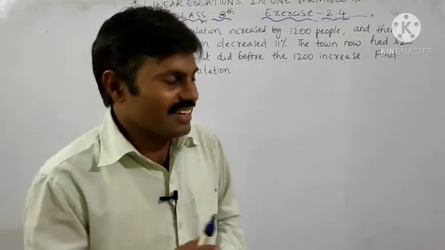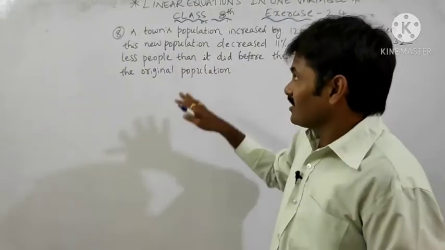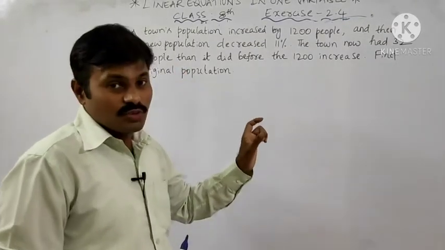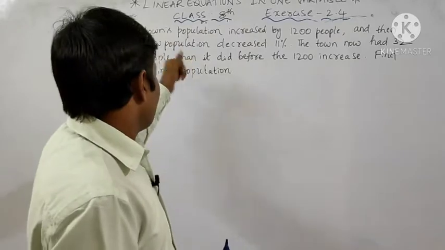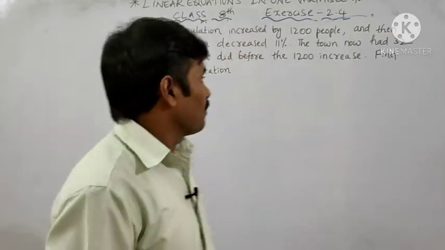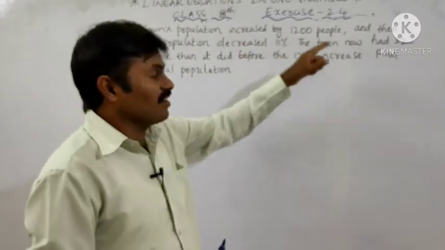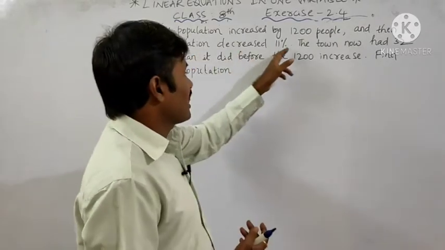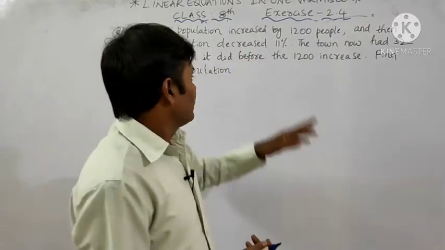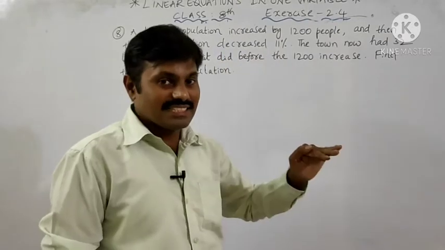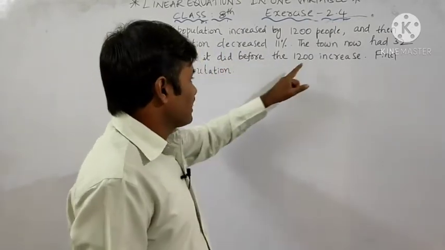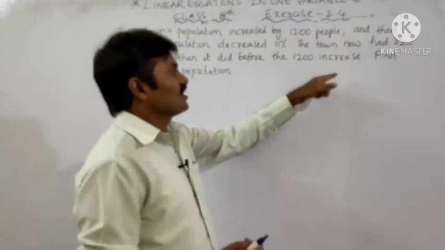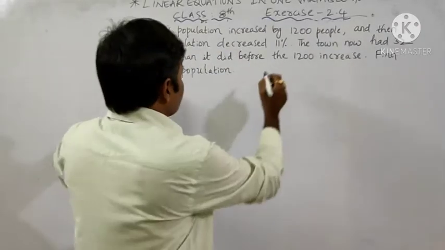Okay, now see, this is the last problem in this exercise 2.4. This question is related to population. A town's population increased by 1200 people. Increased means more than. And then this new population decreased 11%. After that what happened? 11% is decreased. Okay, this is the first sentence. Next, the town now had 32 fewer people than it did before the 1200 increase.